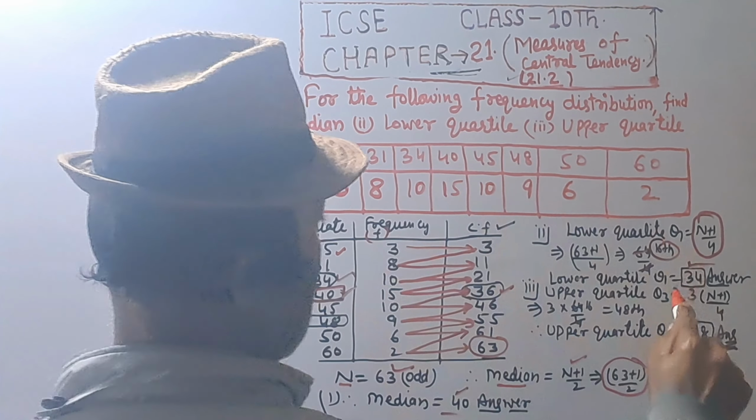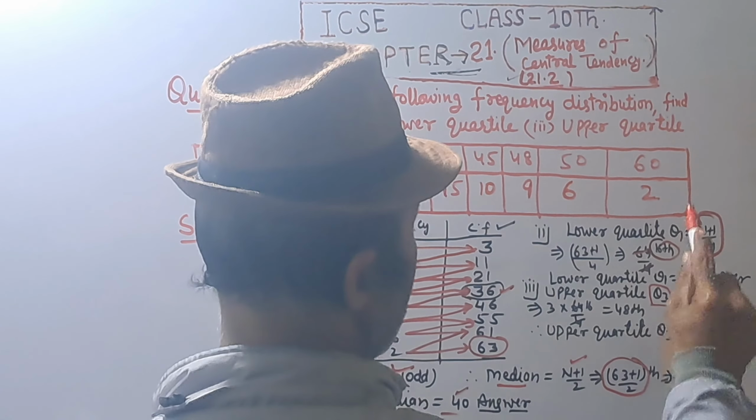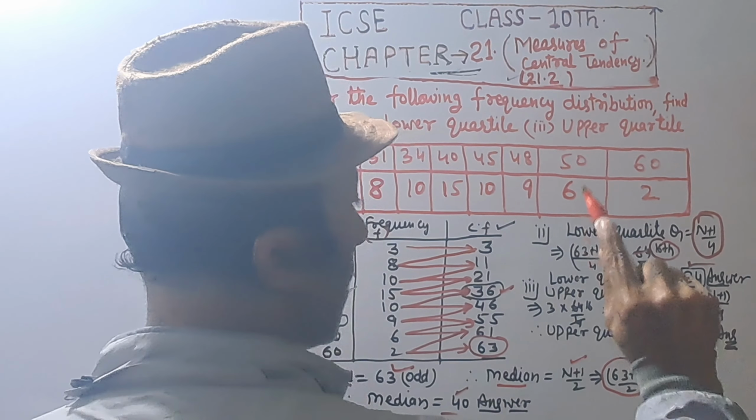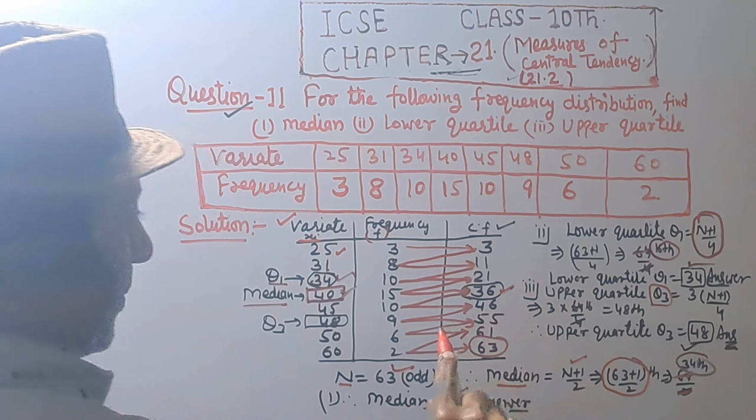And upper quartile is denoted by Q3, that is equal to 3 times of n plus 1 upon 4, and n is 63.